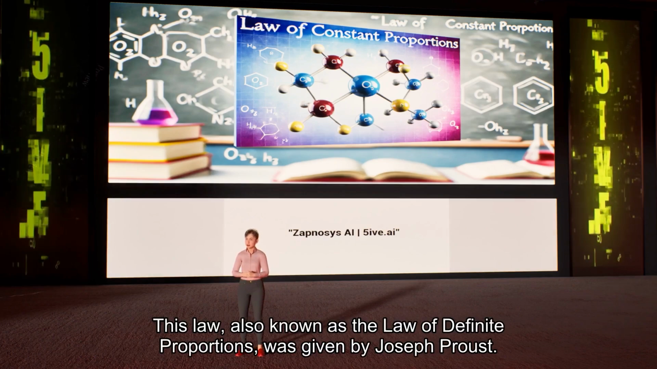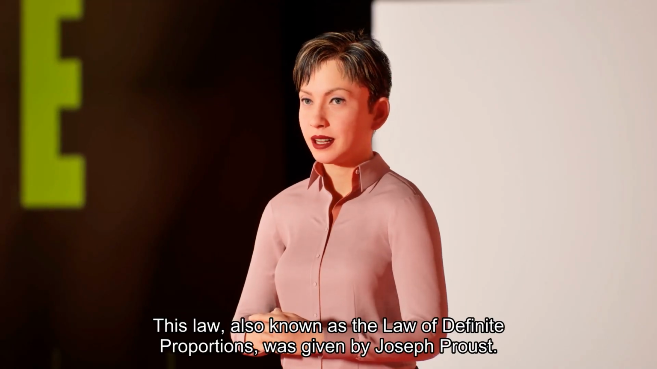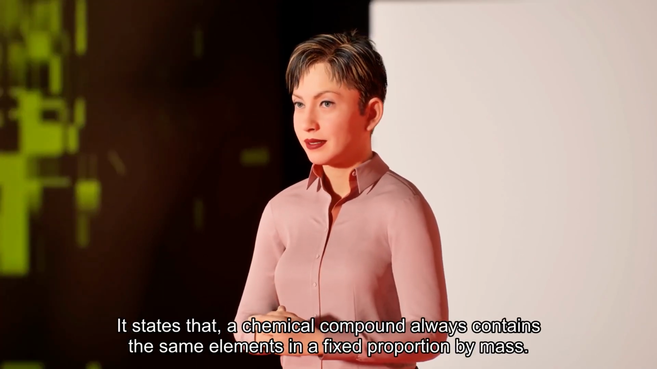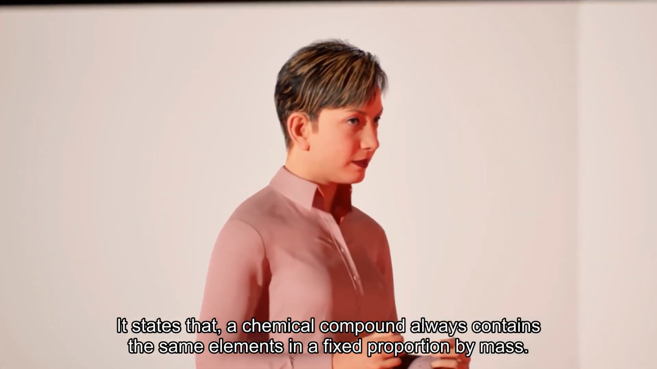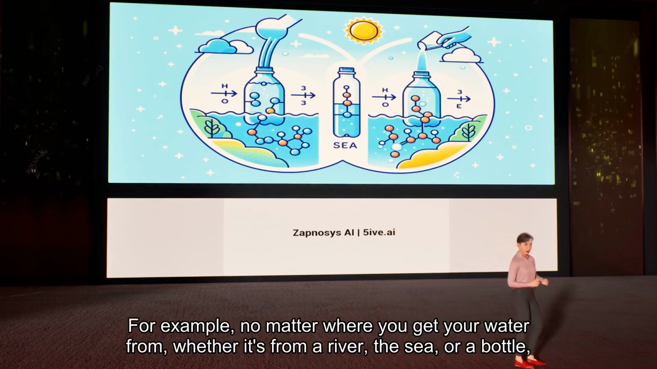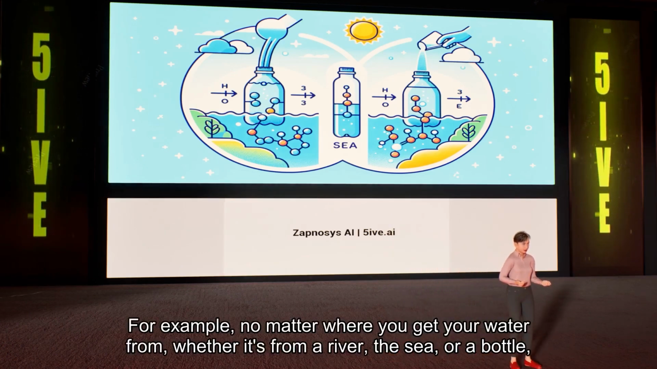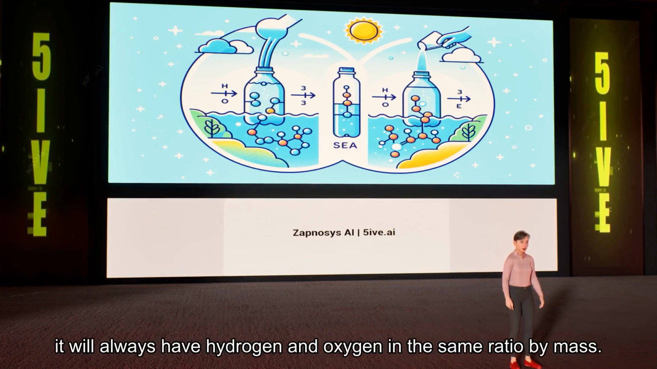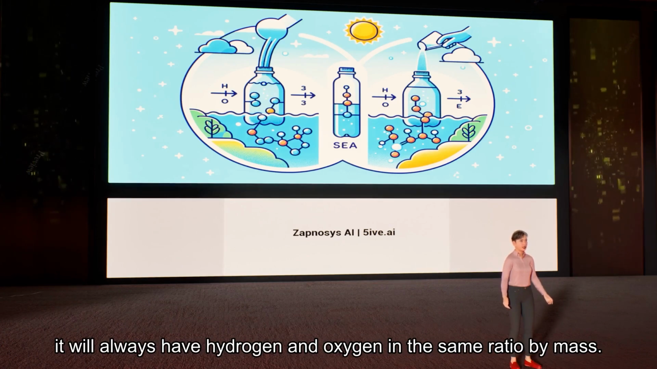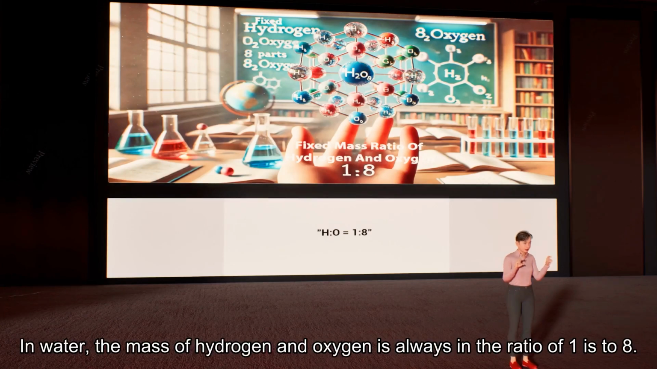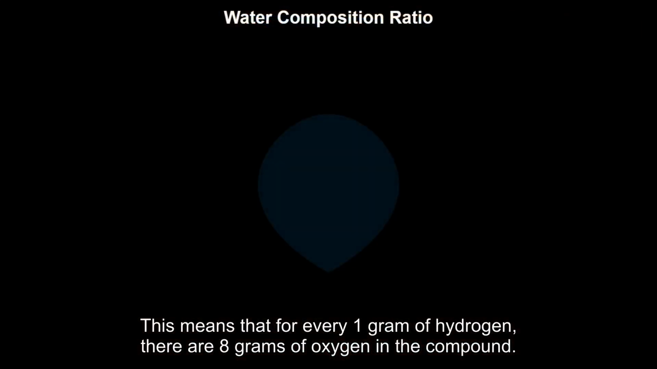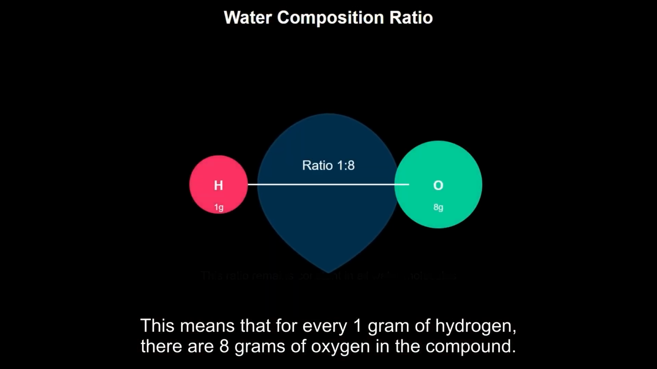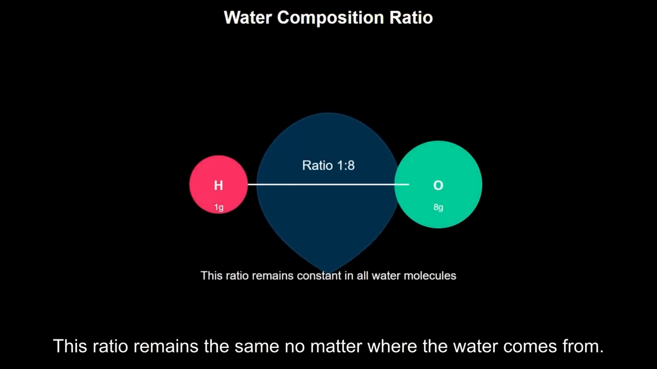This law, also known as the law of definite proportions, was given by Joseph Proust. It states that a chemical compound always contains the same elements in a fixed proportion by mass. For example, no matter where you get your water from, whether it's from a river, the sea, or a bottle, it will always have hydrogen and oxygen in the same ratio by mass. In water, the mass of hydrogen and oxygen is always in the ratio of 1:8. This means that for every 1 gram of hydrogen, there are 8 grams of oxygen in the compound. This ratio remains the same no matter where the water comes from.